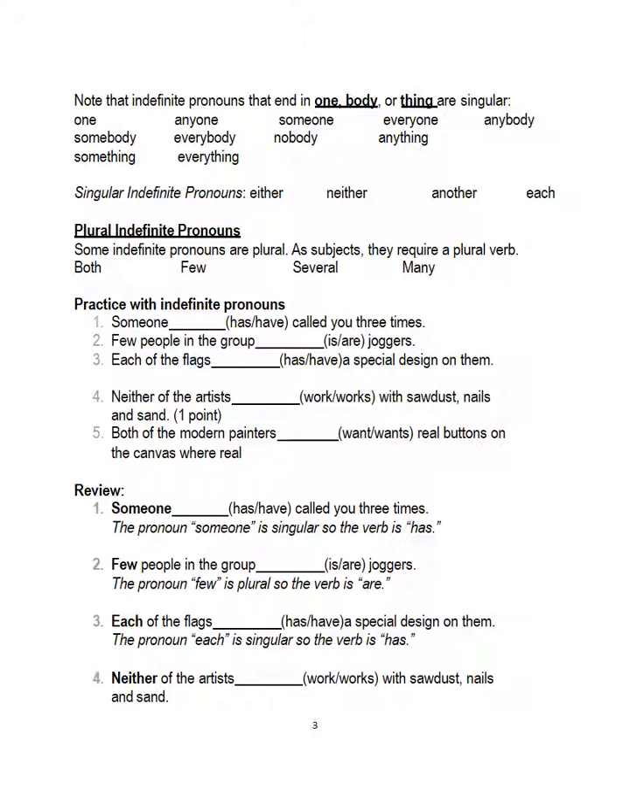Someone has or have called you 3 times. It ends in one. It is singular, therefore the verb must be singular. Singular verbs end in S. Someone has, with an S. Few people in the group, blank, joggers. Few people is plural, therefore the verb must be plural, and the correct answer is "are." Few people in the group are joggers.